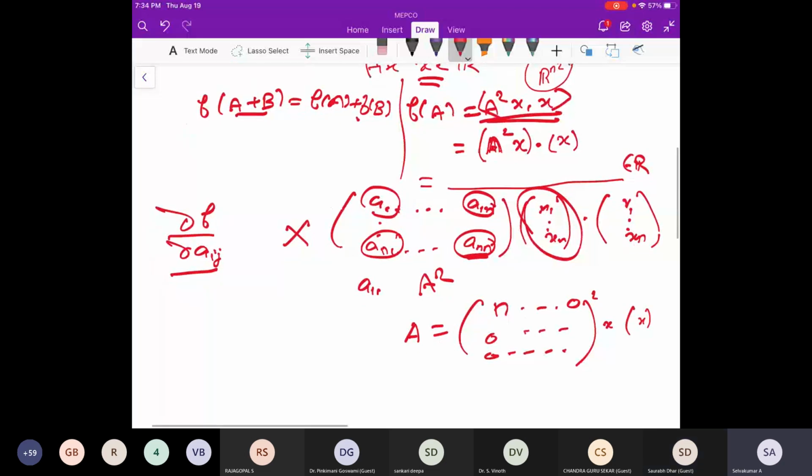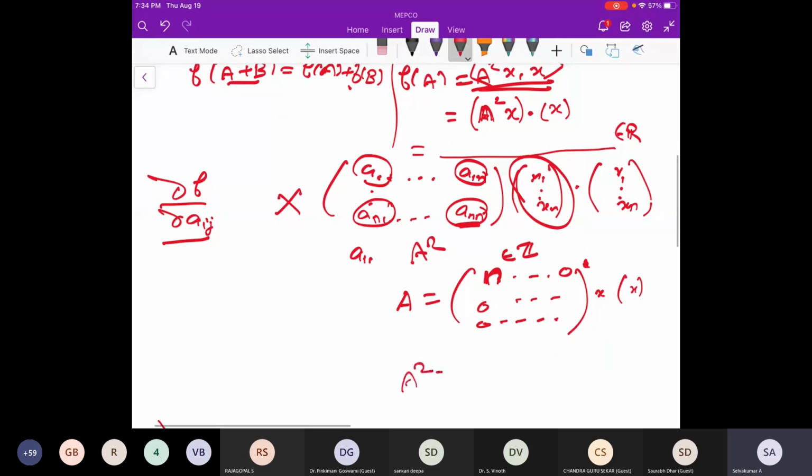So now we have to take A to B. I'm taking a zero matrix other than the first coordinate n. So I will take n belonging to Z, any integer, and this may be my matrix. If you multiply, I will get n square, and the other entries are 0. Whenever you want to prove unboundedness, this kind of argument will be clear. Whenever you want to show unboundedness in a matrix, you can take some n, keep the other entries 0, and multiply; whatever you get, you have to show it is unbounded.